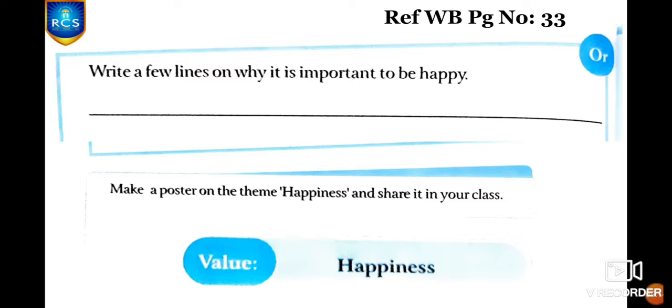Then write a few lines on why it is important to be happy. Why we should be happy. Why it is very important. Think well and write here. And next, last one. Make a poster on the theme happiness and share it in your class. Children, you have to make a poster related to the theme happiness. Think well. What are the things that bring you happiness? Okay? And when you feel happy, or where you feel that happiness in you, think well and make a colorful and creative poster on happiness.